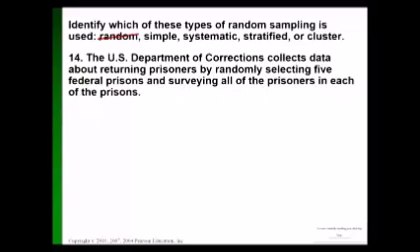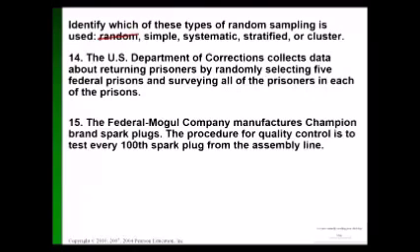The Federal Mogul Company manufactures Champion brand spark plugs. The procedure for quality control is to test every 100th spark plug from the assembly line. What do you think? If I'm picking every 100th one, that's systematic. Systematic's pretty easy to identify.